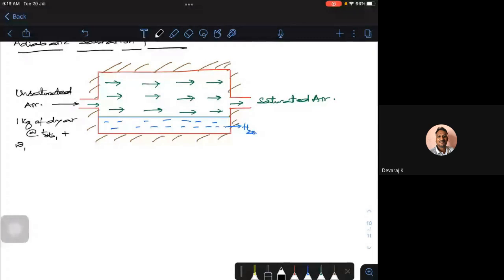Omega 1 is the specific humidity of this particular air that is coming in.